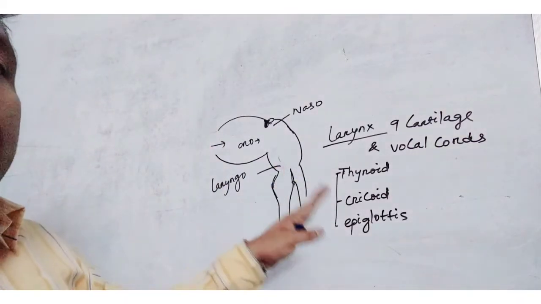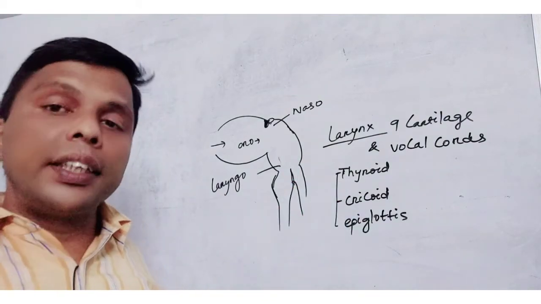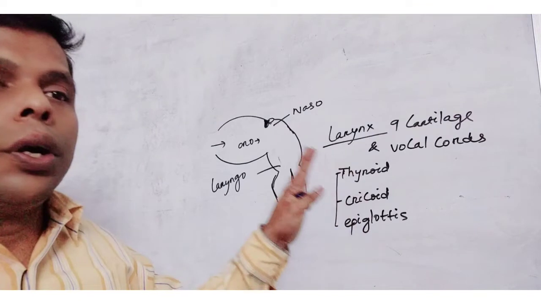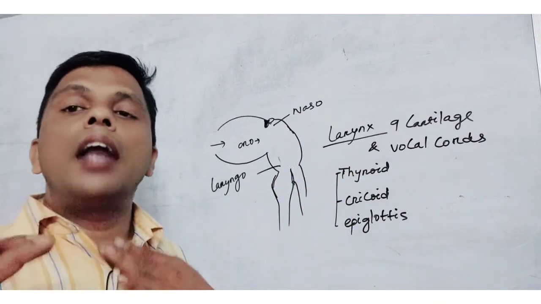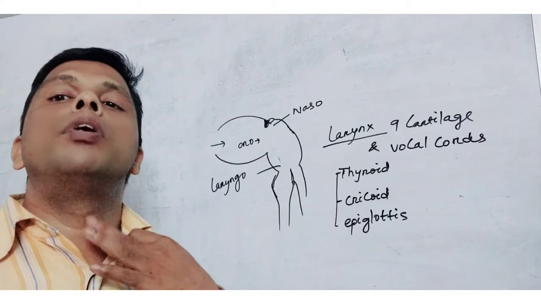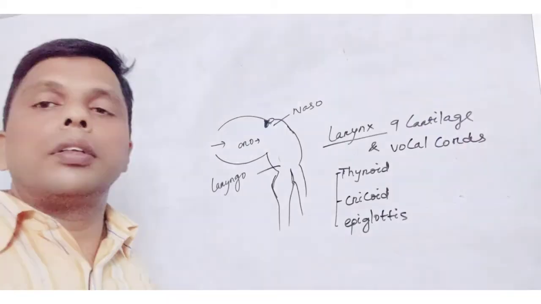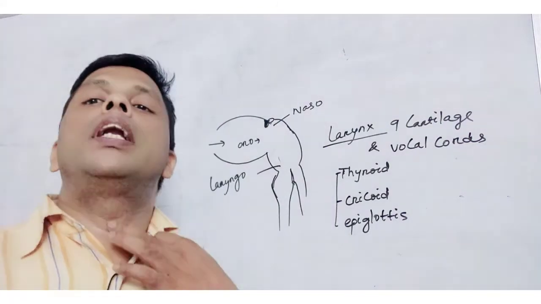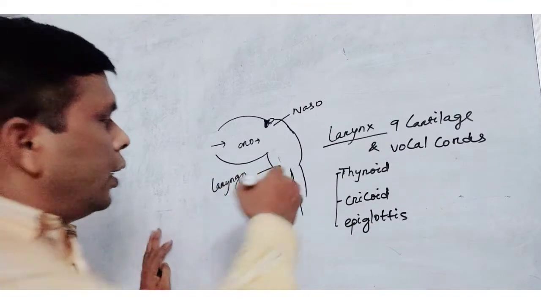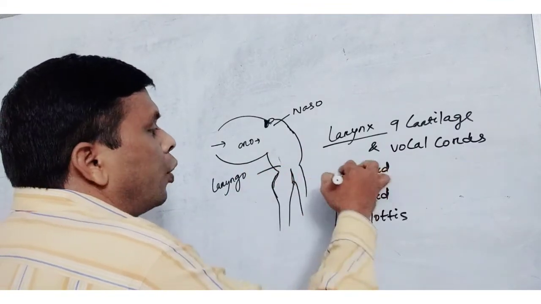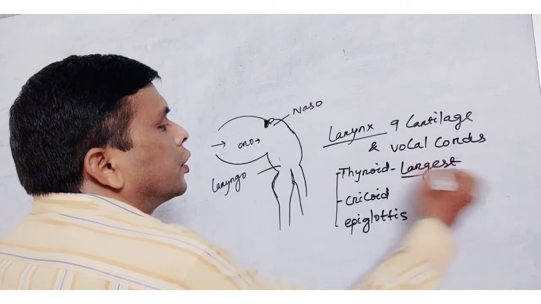The thyroid cartilage is the largest cartilage. Thyroid means shield shape. Due to the thyroid cartilage, we have the laryngeal prominence, this prominent region of the larynx.